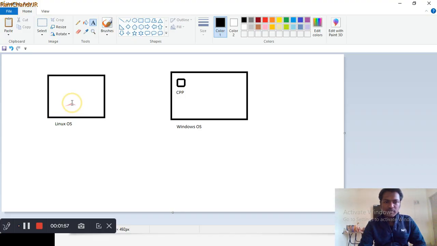The output will come for Linux OS, and the same output will come for Windows OS also. There is no difference.